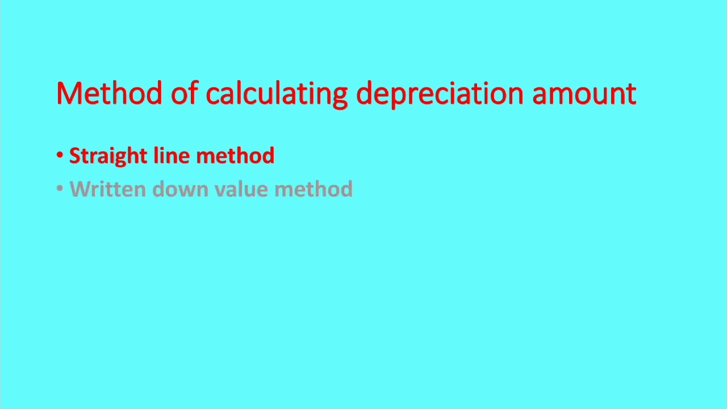Next method is the written down value method. In this method, depreciation is calculated not on the cost of the asset but on the book value of the asset. Book value will change every year. Then depreciation also will change every year. Okay, these are the two important methods for calculating depreciation, straight line method and written down value method. In straight line method, depreciation is calculated on the cost of the asset, and in written down value method, depreciation is calculated on the book value of the asset.